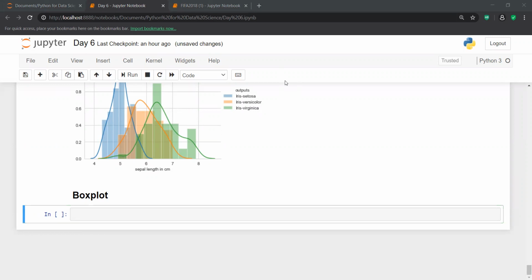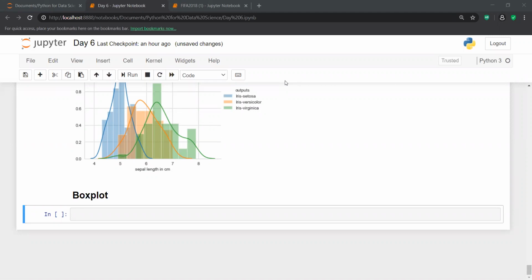Okay, so with each and every plot you are not able to gain insight on each and every data set. There may be some plotting which gives you some kind of insight on one data set, and some other plotting which gives you a different kind of insight on another data set. So if you know the purpose of each plot, only then can you decide, okay, on this data set I'm going to plot this thing, and with this kind of plotting I'm getting this kind of insight. Fine.